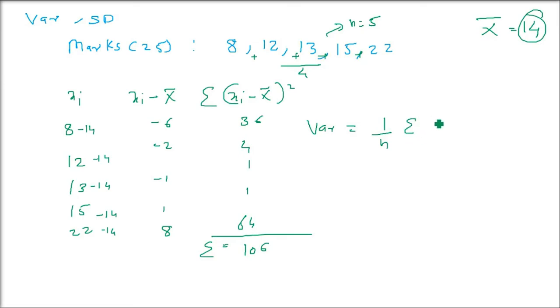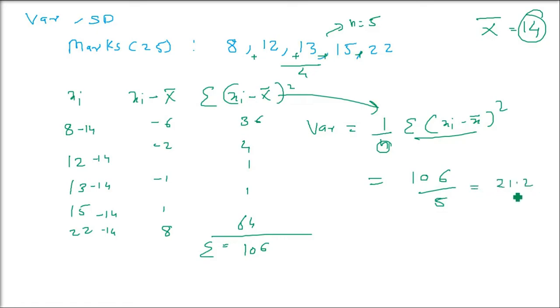It's 1 by n sigma xi minus x bar whole square. This we already found out. This is 106 and n is 5. So 106 by 5 is going to be 21.2, and this 21.2 is the variance.